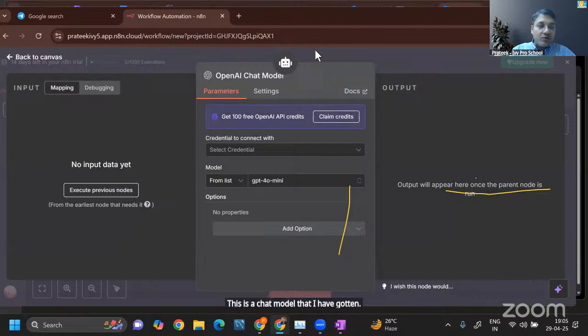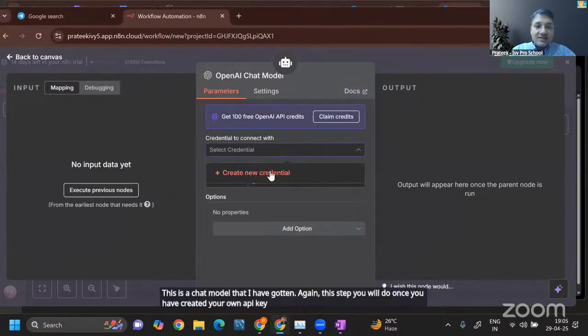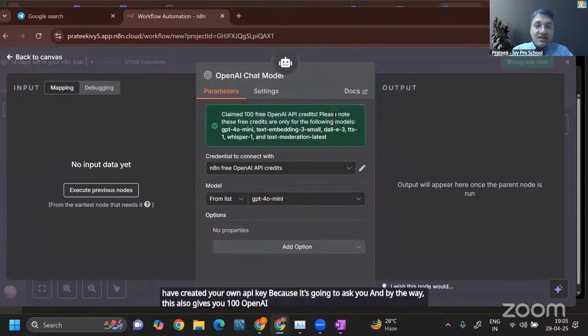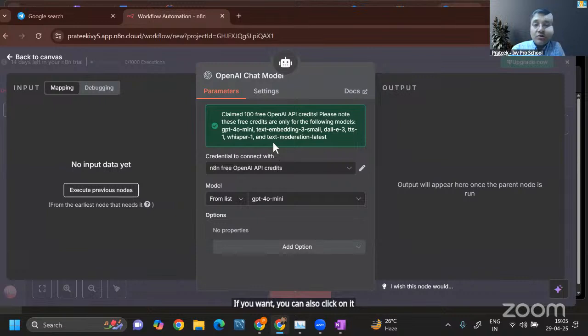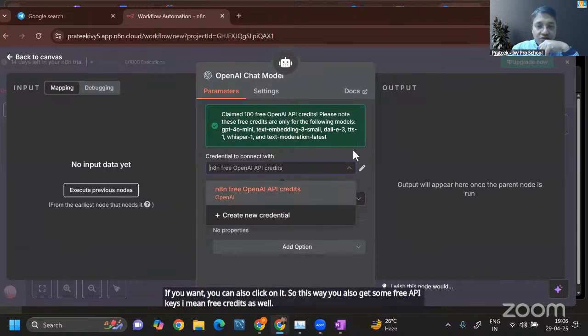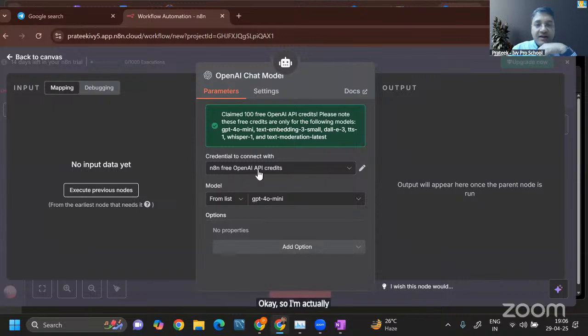Again, you will do this step once you have created your own API key, because it's going to ask you. And by the way, this also gives you 100 OpenAI API credits. If you want, you can also click on it. So this way, you also get some free credits as well. Okay, so I'm actually going to be using the n8n free OpenAI API key.